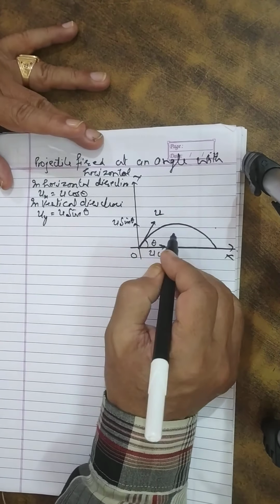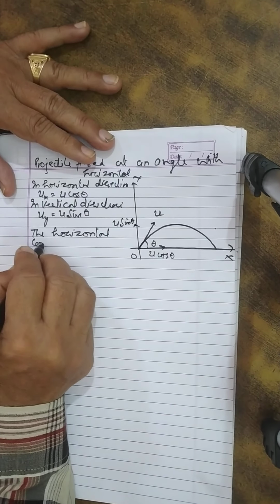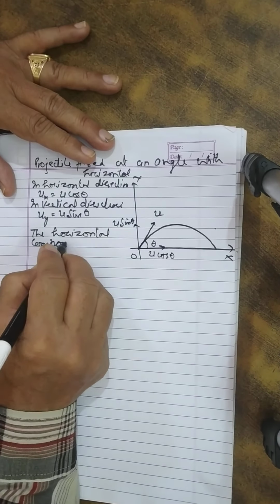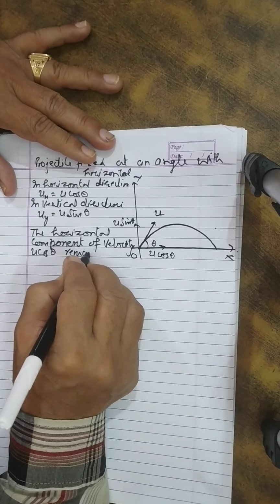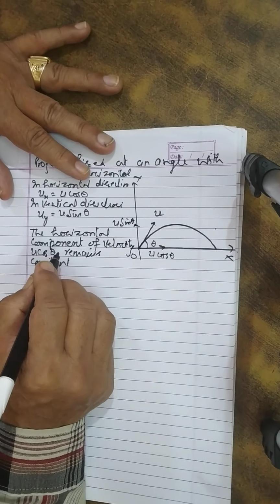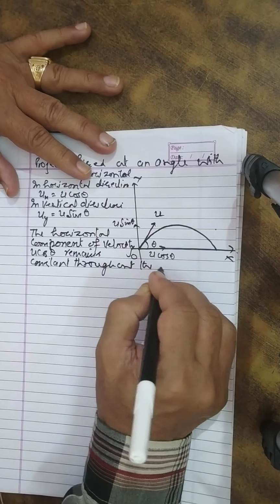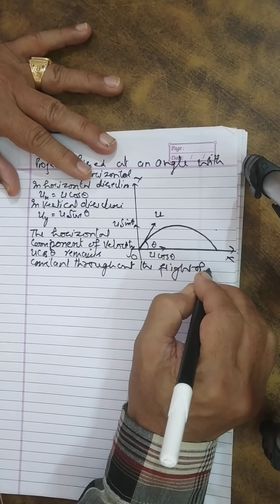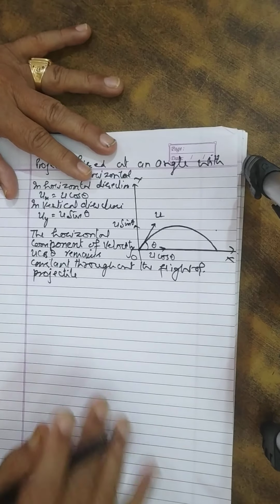Here, u cos theta, since no force is acting in the horizontal direction once the particle is thrown, so the horizontal component of velocity u cos theta remains constant throughout the flight of projectile.